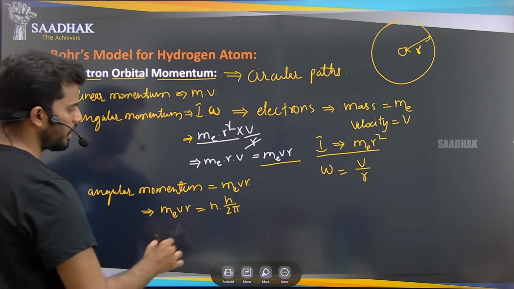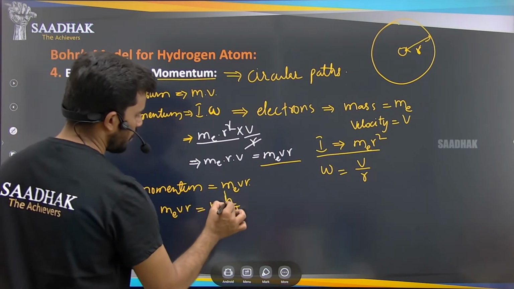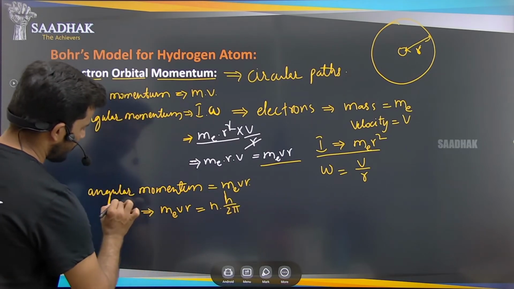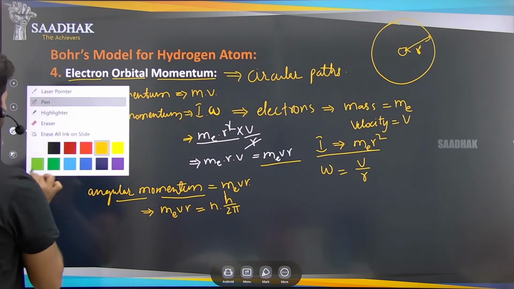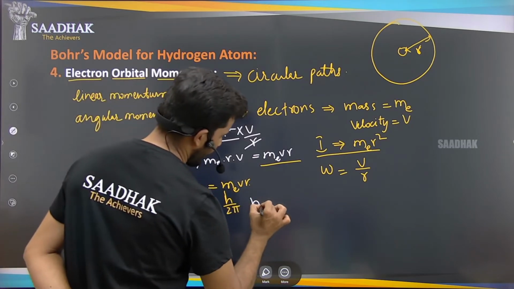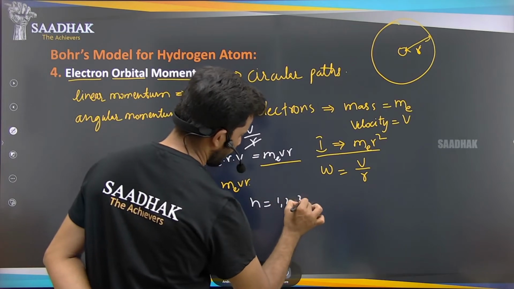He said that this angular momentum is fixed, where n is equal to 1, 2, 3, and so on.